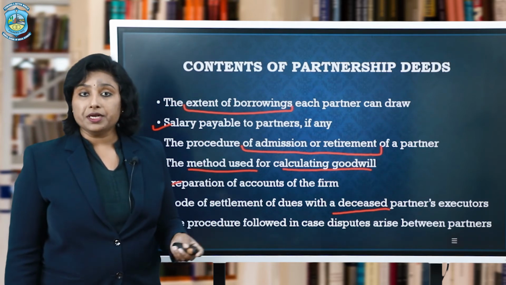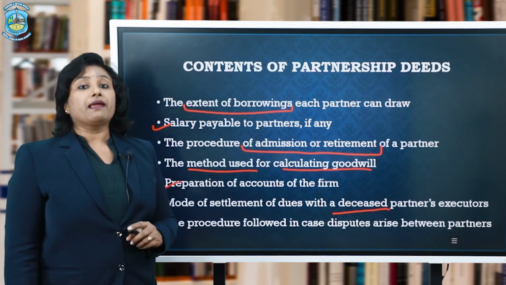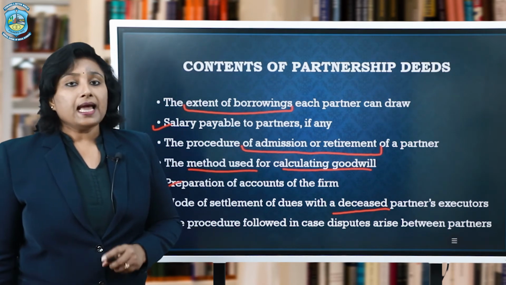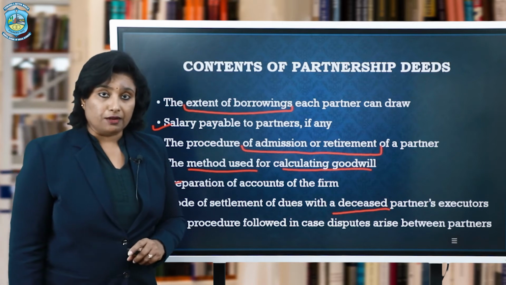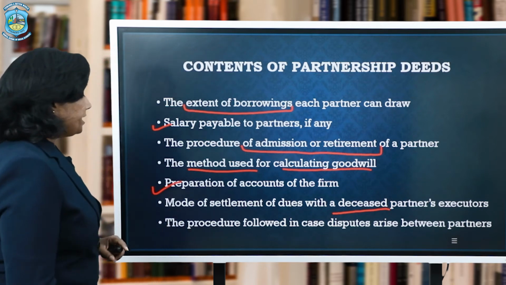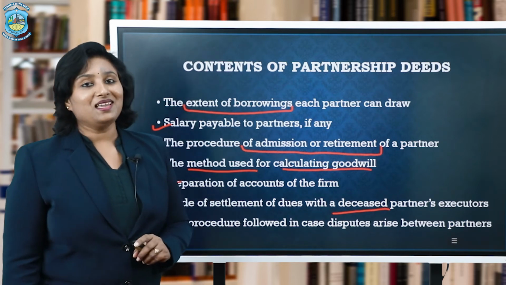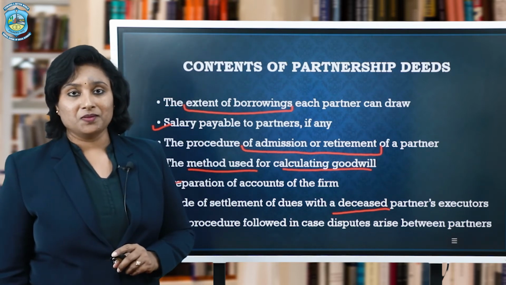Whether it will be converted into a loan, or paid in cash, or paid in installments along with interest, has to be clearly mentioned in the deed itself. And the last point is the procedure followed in case of disputes that arise among the partners.